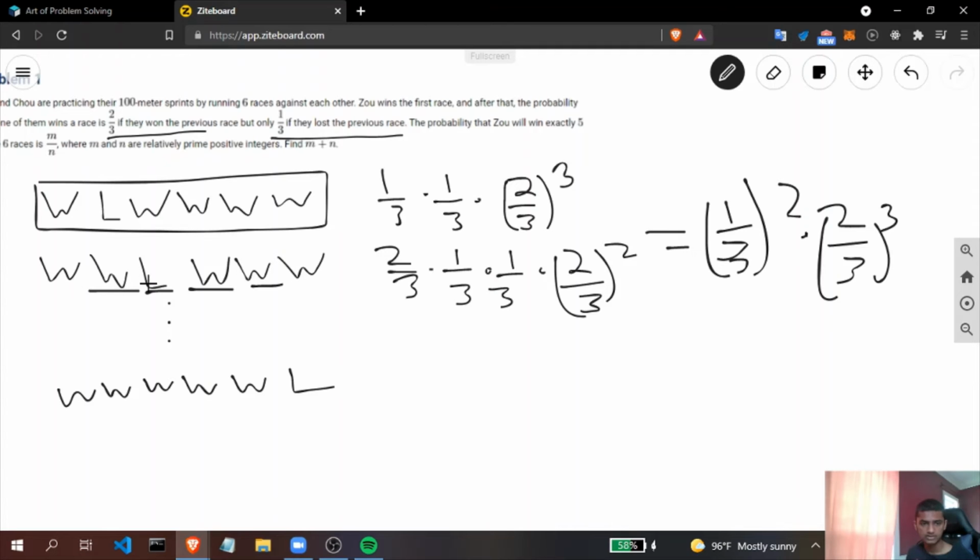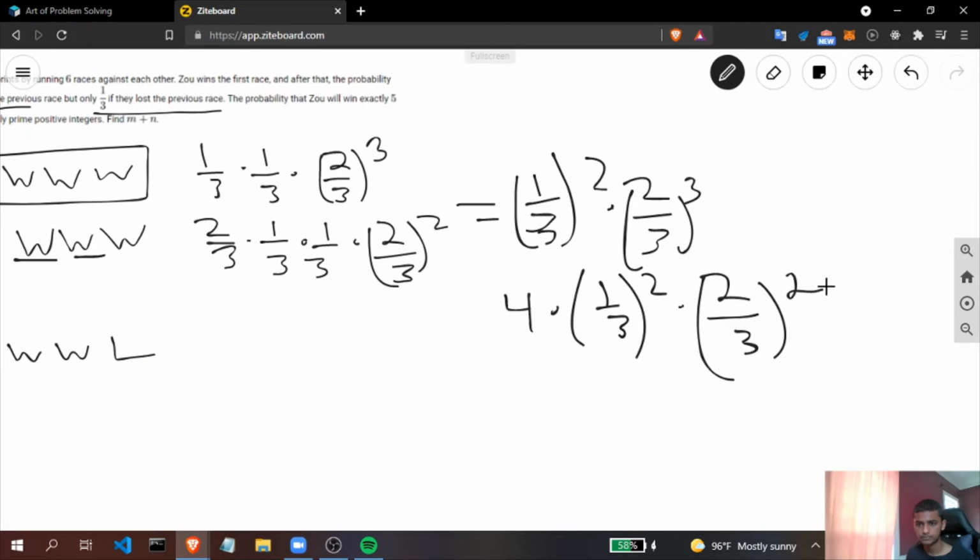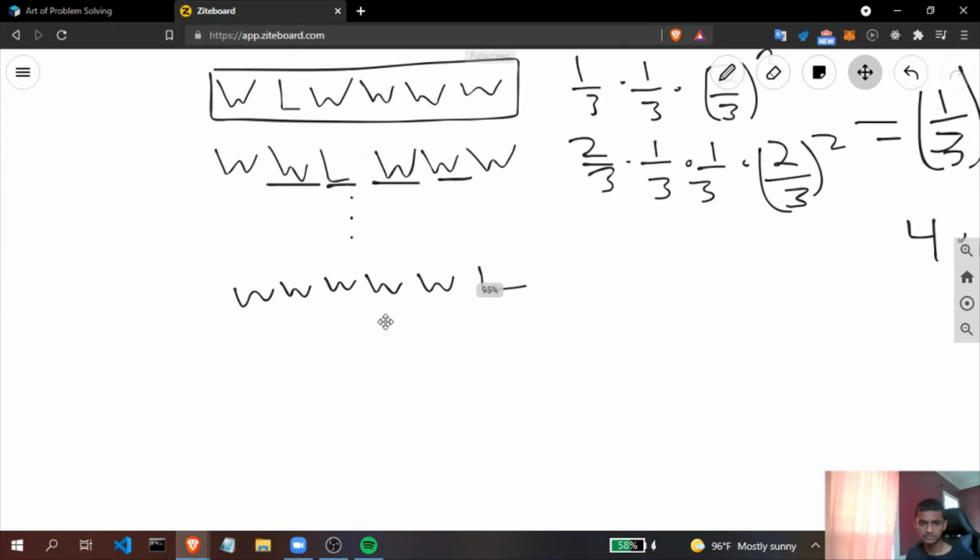Those are 4 cases where the loss is in the middle and not towards the edges. So we multiply this probability by 4 to get one part of our answer: 4 times 1/3 squared times 2/3 cubed.